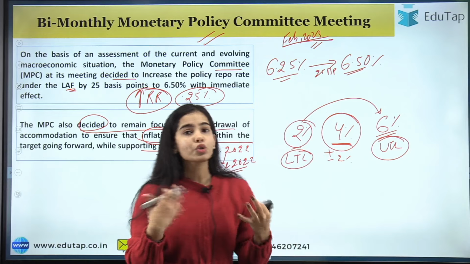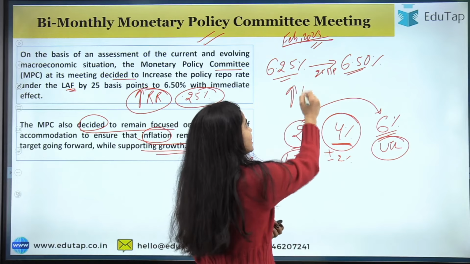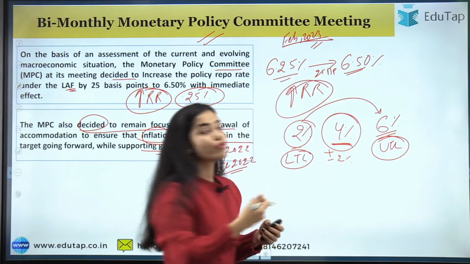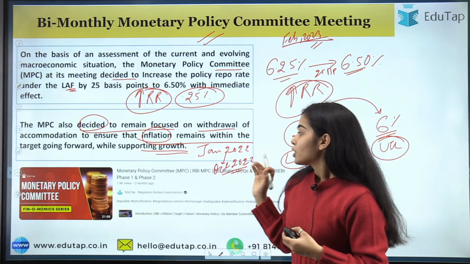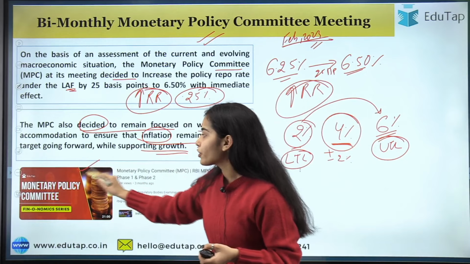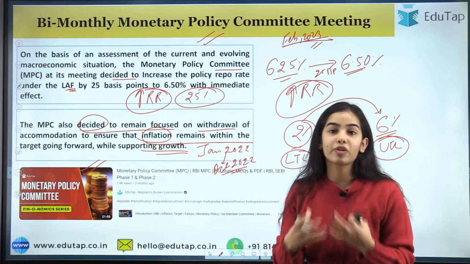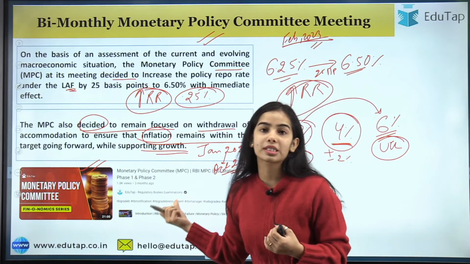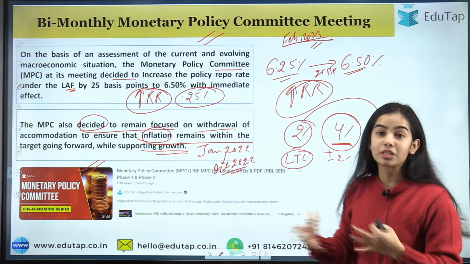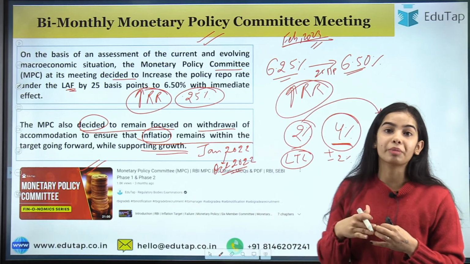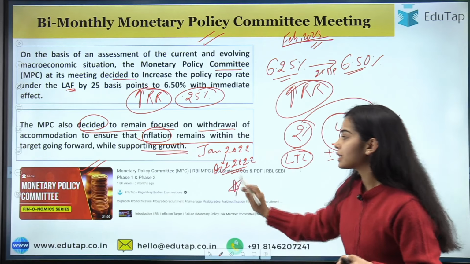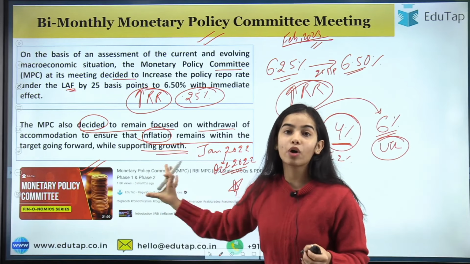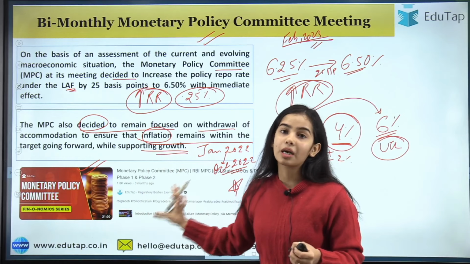So it has been decided to increase the repo rate, and it has been decided to do the withdrawal of accommodation. Now, if you want to know about the constitution of the Monetary Policy Committee, who the members are and how they are selected, all of this is provided in a video. I will provide you the link and pin it in the comment section below.